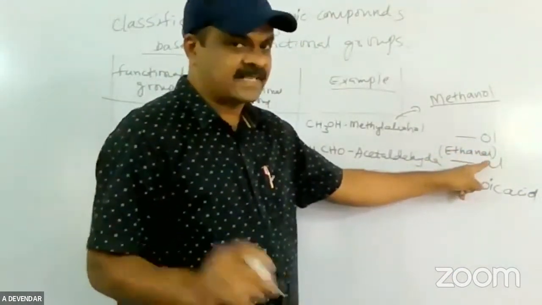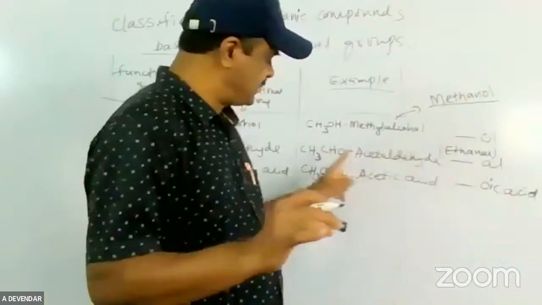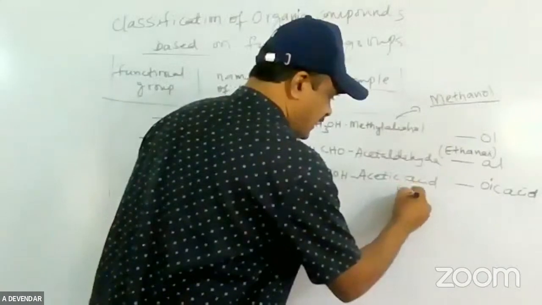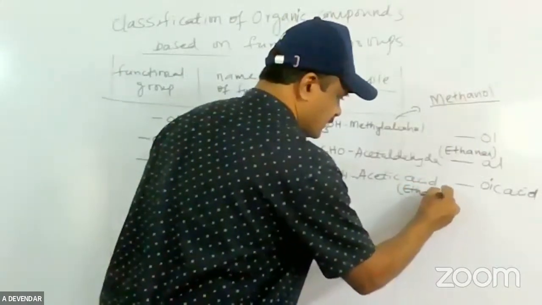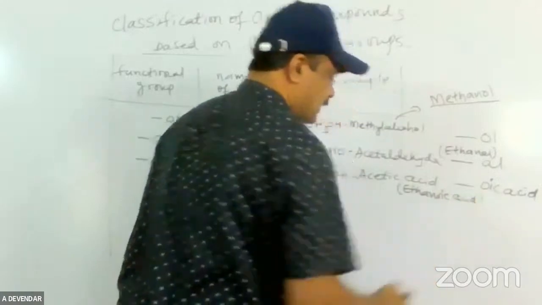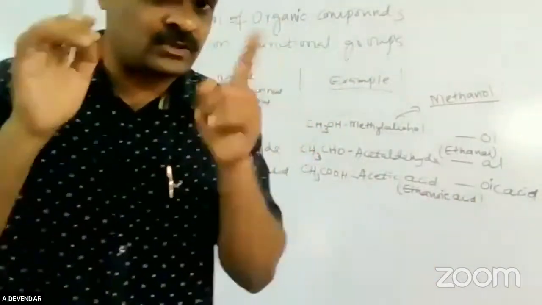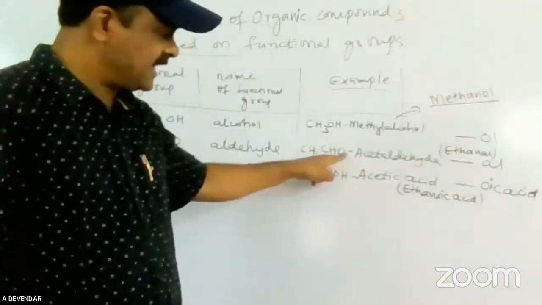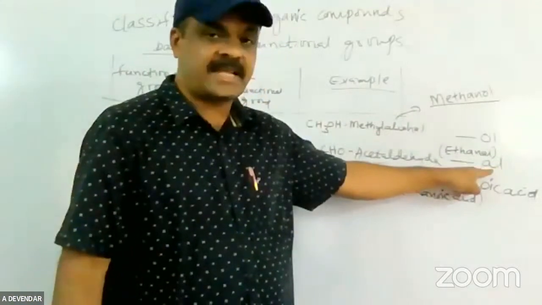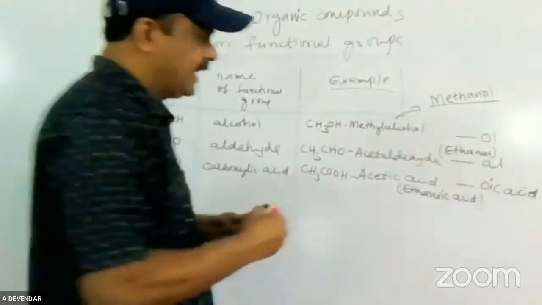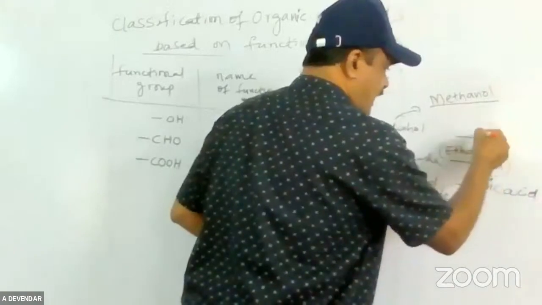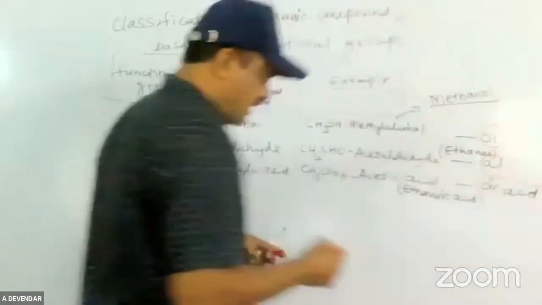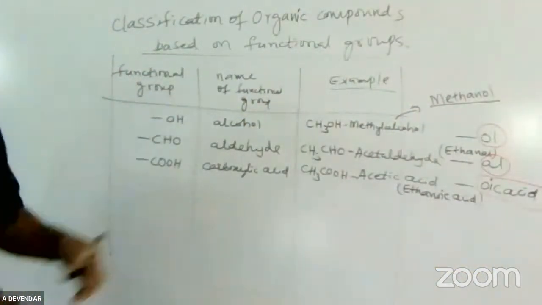Don't think ethanal means it is an alcohol. If al is present, it means aldehyde group. Oic acid, ethanoic acid. So in a multiple choice question, they confuse you. They write the formula out. If you see the CHO functional group, it is called al. We are using this particularly. Al is the aldehyde functional group, ol is the alcohol functional group, and oic acid is the acid functional group.